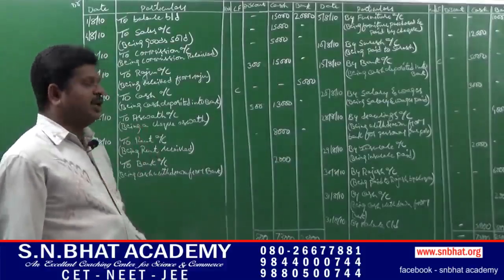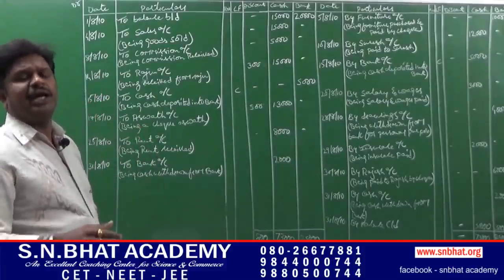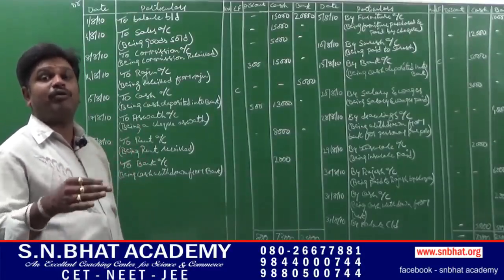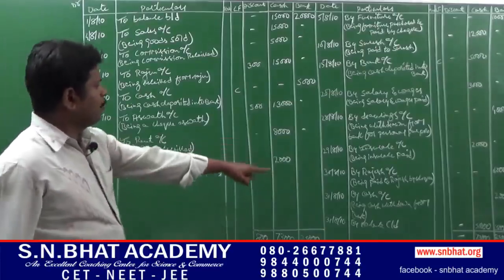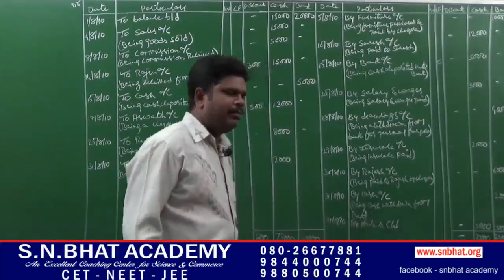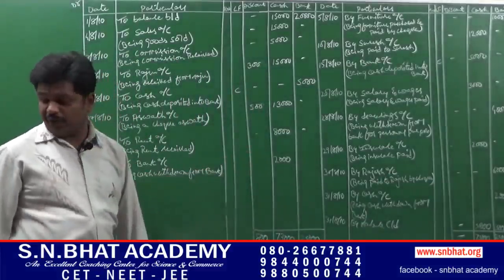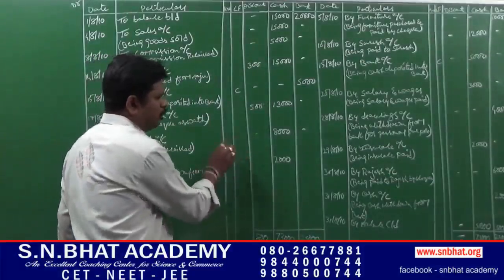Next, on 31st, cash withdrawn from bank for office purpose. It is a contra entry. We are withdrawing cash from bank for office purpose, that is cash account debit to bank account, that is by cash in the bank column, to bank in the cash column. It is a contra entry. We have to write C in the ledger folio column.